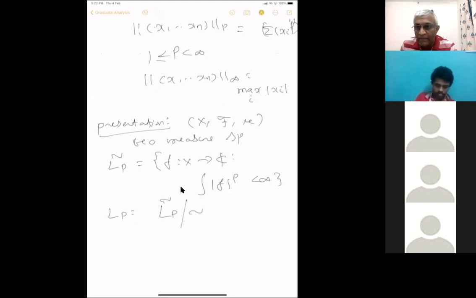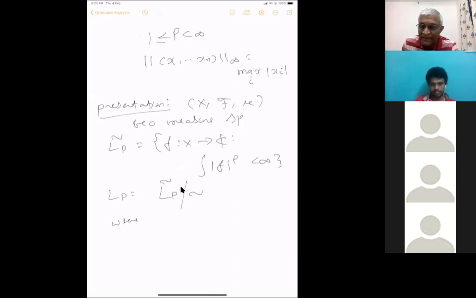Which space did you ask to prove completeness? You're saying something? Yes? Which space did you ask to prove completeness about? I'm going to say, I haven't finished these L^p spaces.